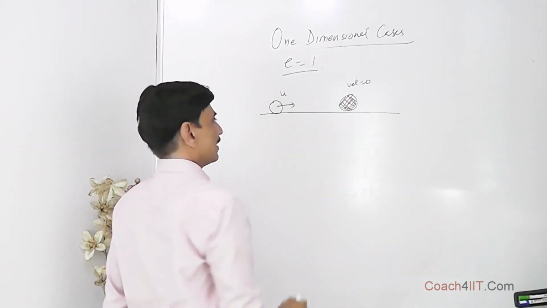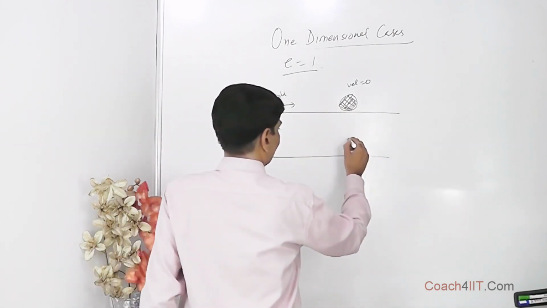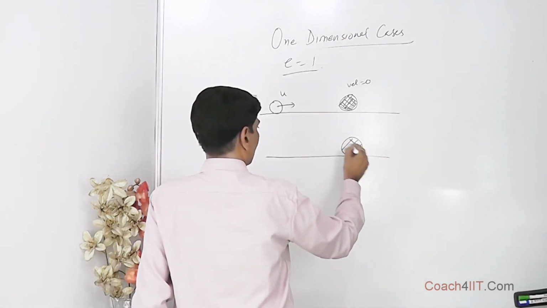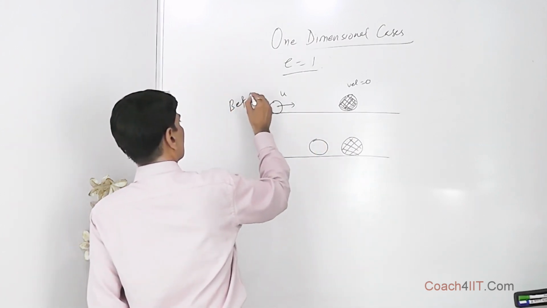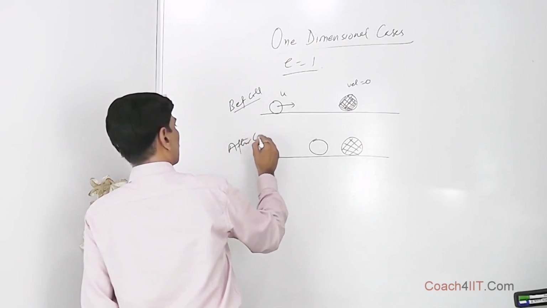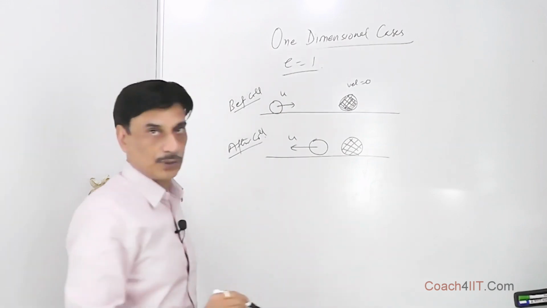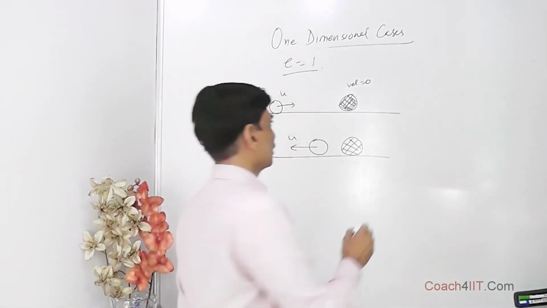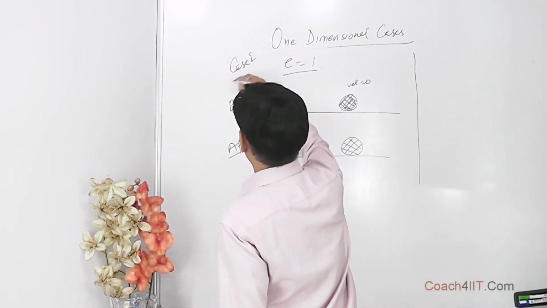When the moving body comes over here and strikes this massive and stationary body, the massive body remains stationary. This is before collision and this is after collision. After collision, the lighter body will rebound with a velocity u. This is case number 1.